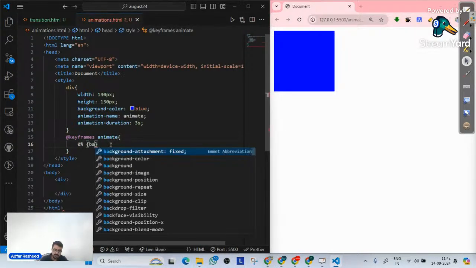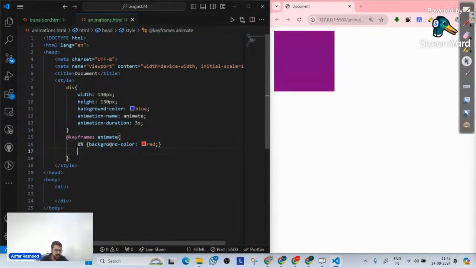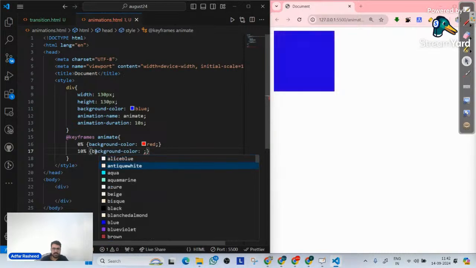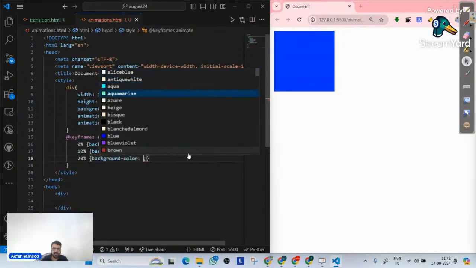Add 0%. Please implement the background color as red. Done. Then add, let's suppose, 10%. What does 10% of 8 seconds mean? Let's make it a 10-second time. So 0% means 0 second. 10% means at 1 second. Go over there, implement background color as, let's suppose, aqua. Done. And then finally, I will go 20%. In a similar way, I will make the background color, let's say, aquamarine.